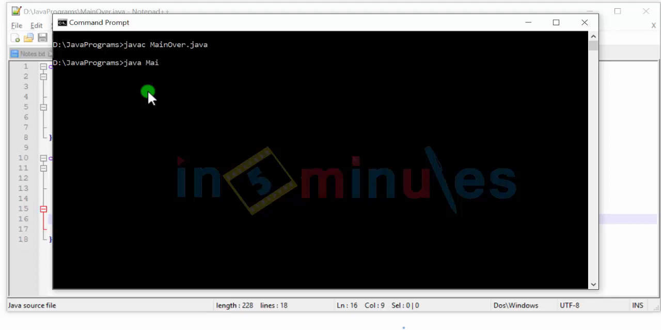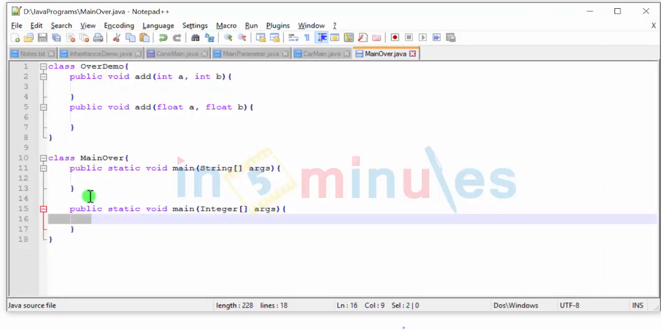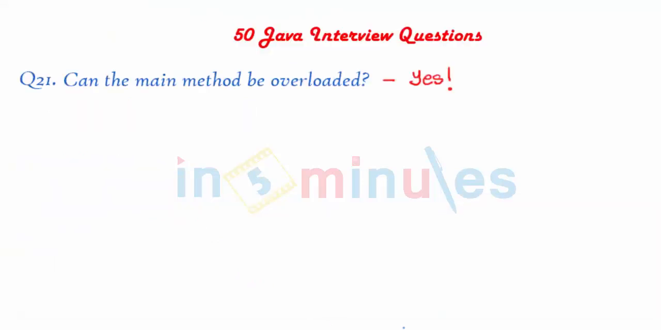Let me try running it. Java space main. Oh, I'm not expecting any output because we don't have any system out println statements anywhere throughout the program. So yes, it is quite easy and quite possible to overload the main method. So let's just take note of that. Can the main method be overloaded? Yes, it can.